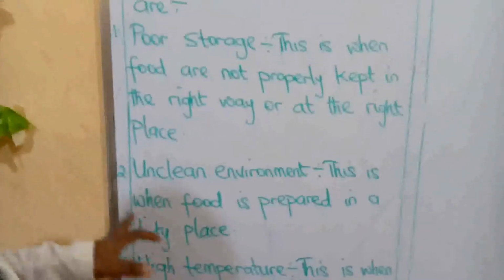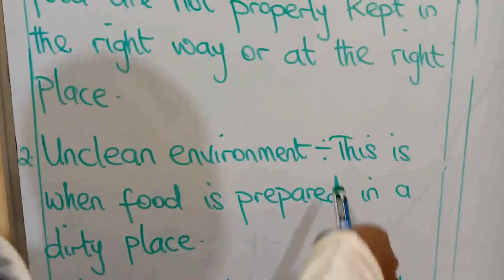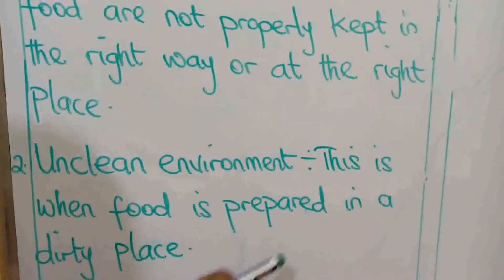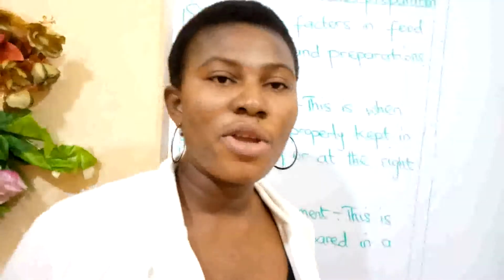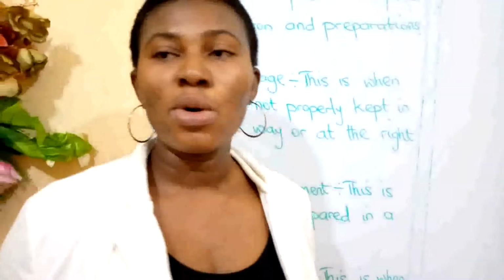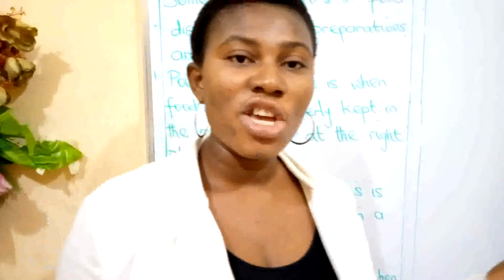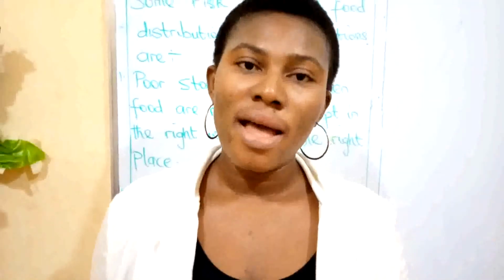Number two, we have unclean environment. This is when food is prepared in a dirty place. This simply means cooking your food in a dirty place. For example, your mom cooking in a dirty kitchen, or cooking in an open field that is dirty. It exposes the food to germs and flies that can cause diseases to our health.